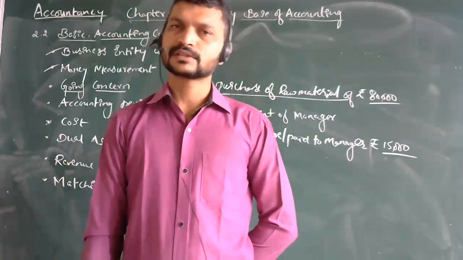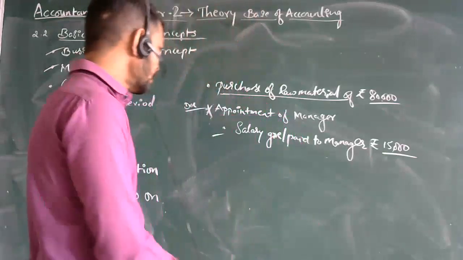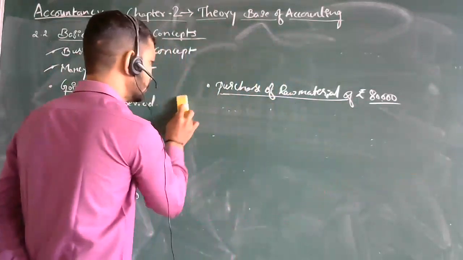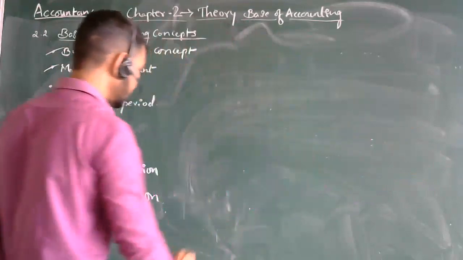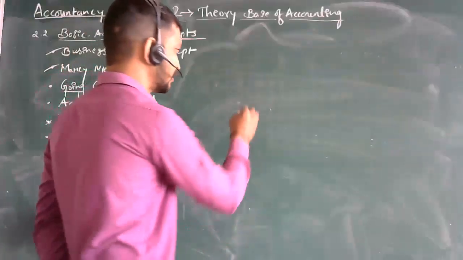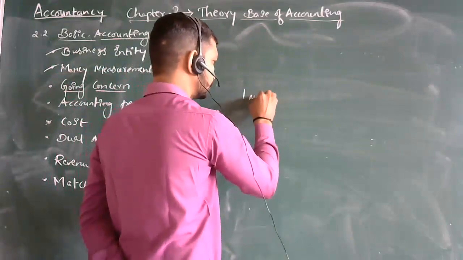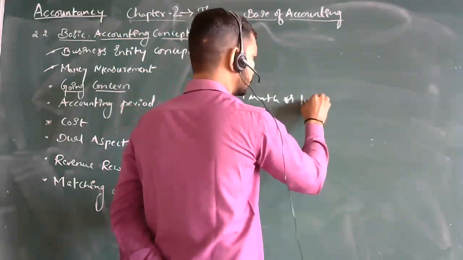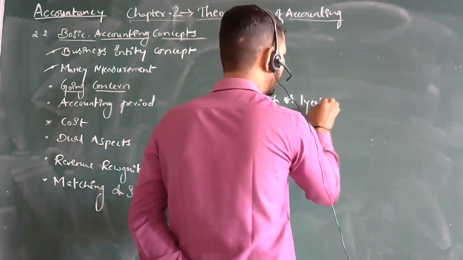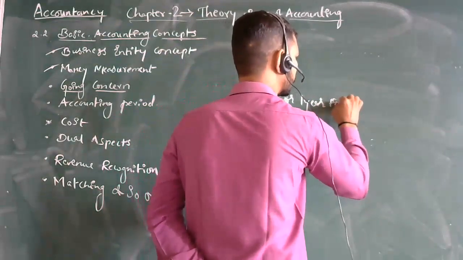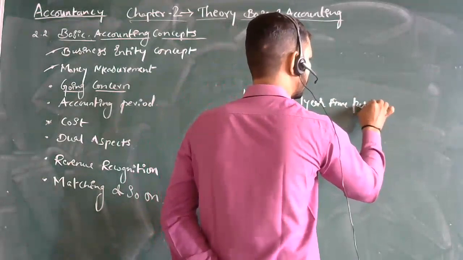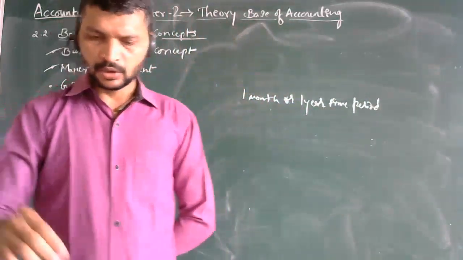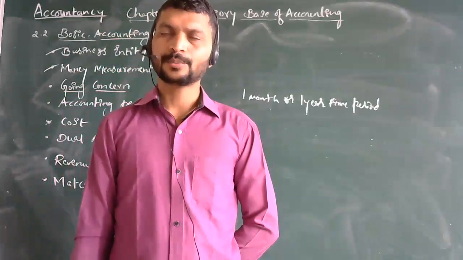See, when you have started a business, it will not have a 1 month or 1 year time period. It is having a long period of time.